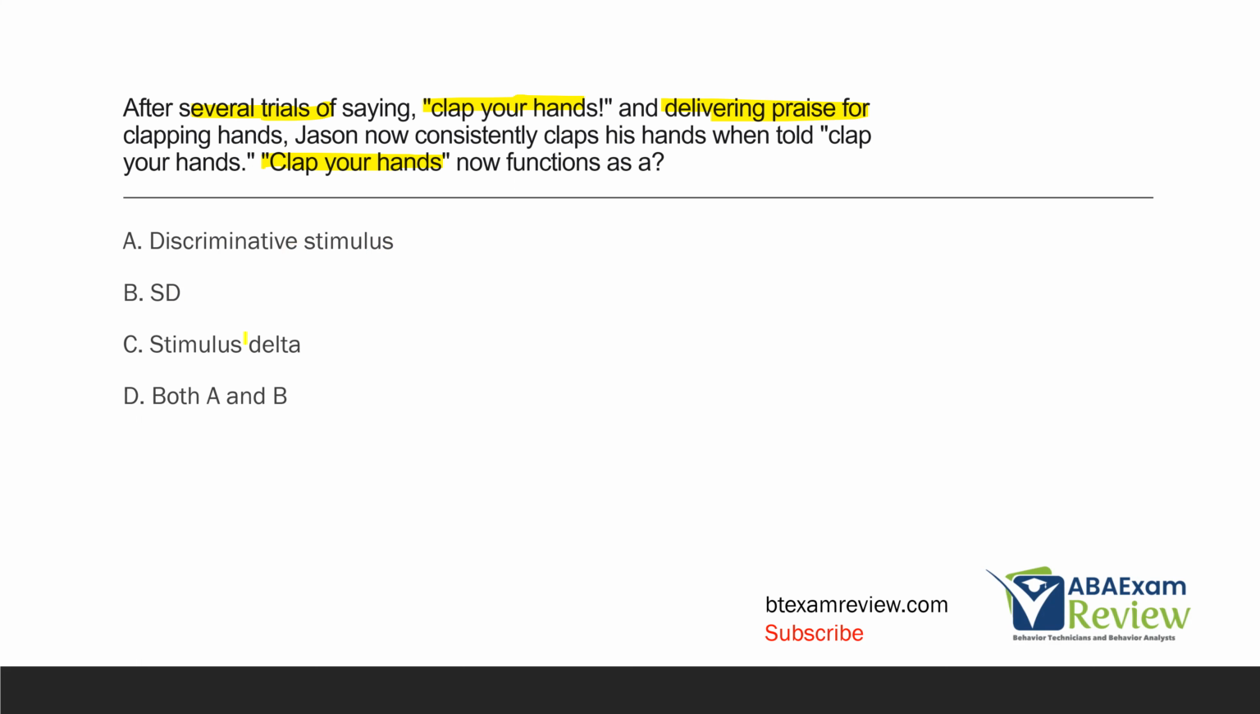It's not a stimulus delta. A stimulus delta signals that reinforcement is not available. And in this case, clap your hands is now signaling to Jason that if he claps his hands, praise is available. So that's getting more technical into the SDs and discriminative stimuli, but understand that the whole idea of the SD is that it signals to the learner that reinforcement or a consequence is available for engaging in a response. So clapping hands now functions as both a discriminative stimulus and an SD because those are the same thing.